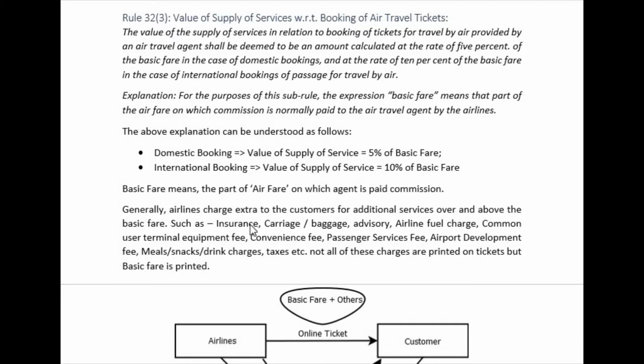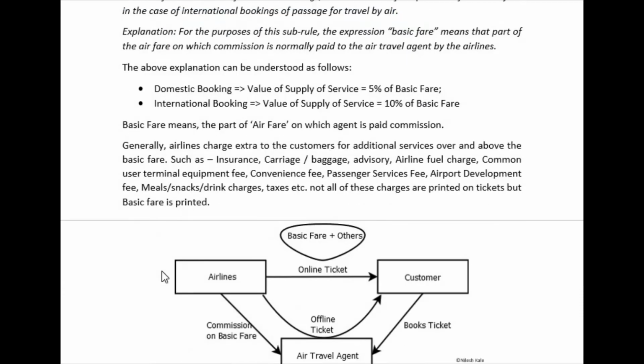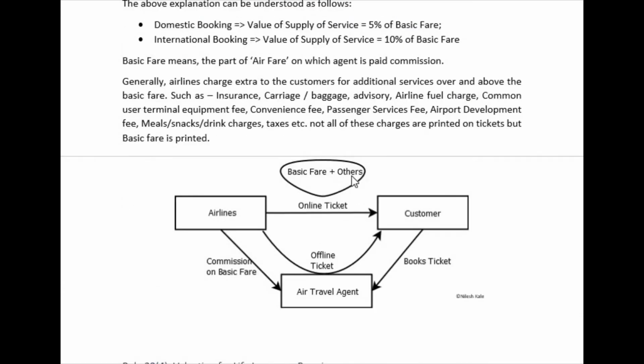What happens usually is that some of these or all of these are not included in the tickets, or they are included in the basic fare itself, right? Sometimes only basic fare is printed and sometimes these are separately printed. Wherever these things are separately printed, we are only going to consider the basic fare. And what is that basic fare? Basic fare plus all others. This is what is the charge.